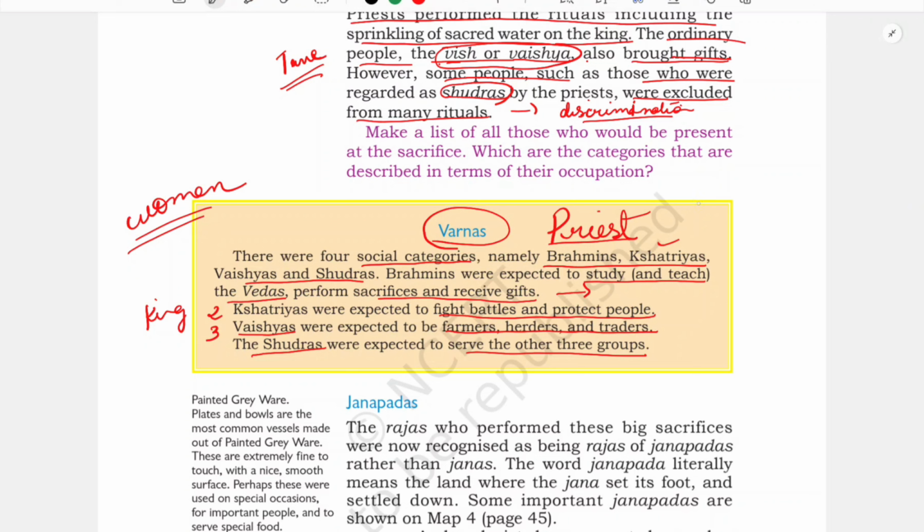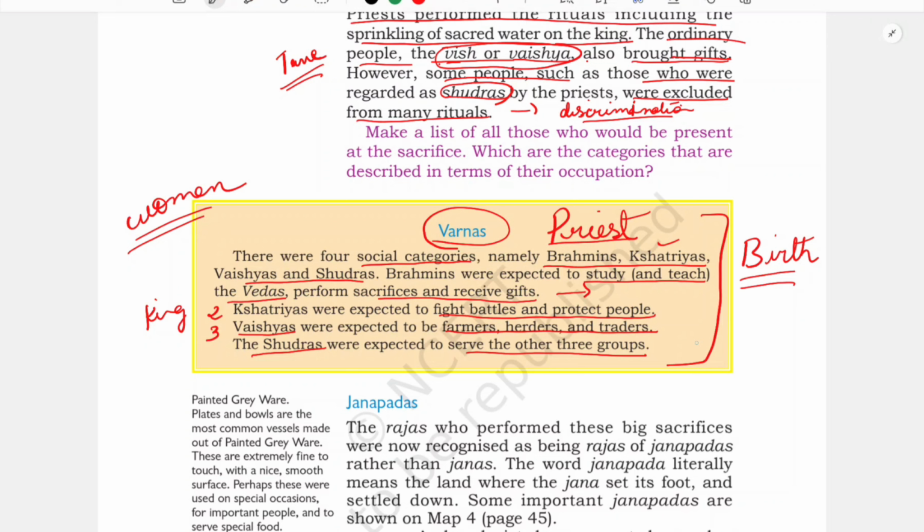This was the initial division that was done, but later, with time, the Sudras were recognized as untouchables. At this time it was not by birth. But later on, they started categorizing this system by birth. If you are born a Sudra, you will die a Sudra. That concept started, and the caste system started. The caste system became very rigid. You cannot change your caste. Even if you have the capabilities to become a ruler, you are not able to, because you are born in a Sudra family.